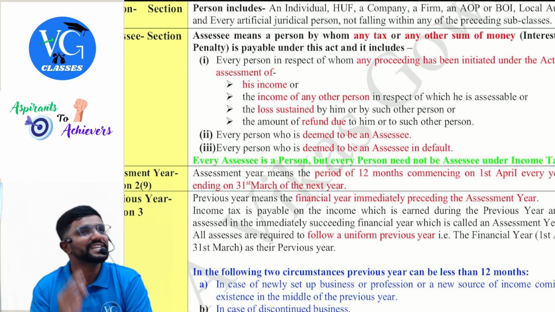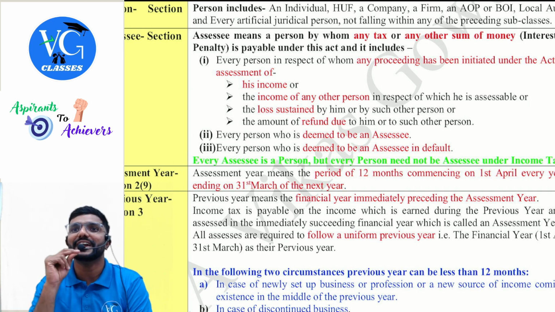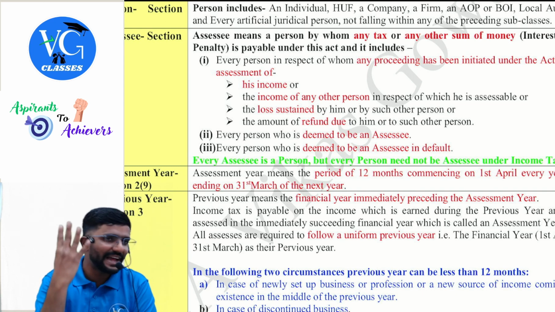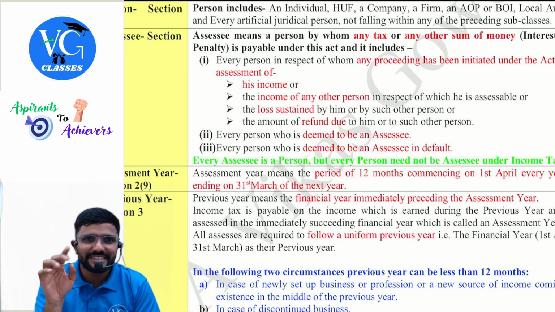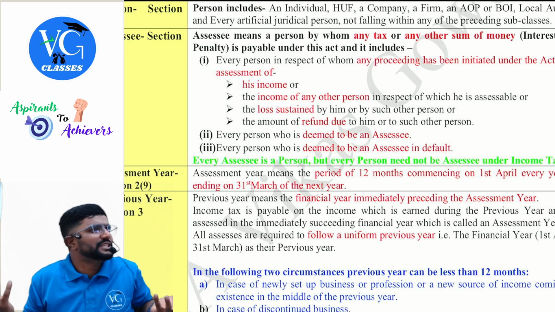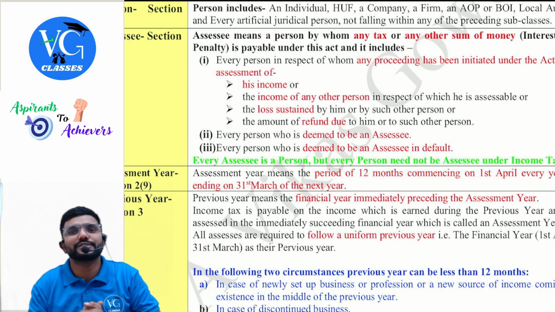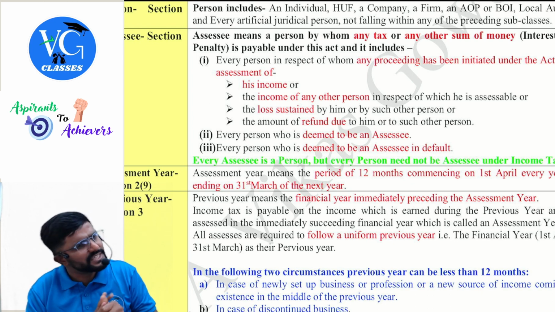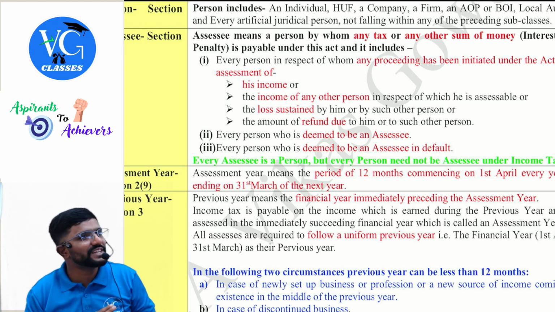Yes. Section 139 subsection 1 tells whoever has income more than the basic exemption limit, they have to file the returns mandatorily. Now my income was assumed to be 4 lakh. I was supposed to pay tax, but tax liability was zero. Why? I enjoyed a rebate. I am a resident individual. Yes, sir, I enjoyed the rebate. My final tax payable is zero. But am I supposed to file the returns?